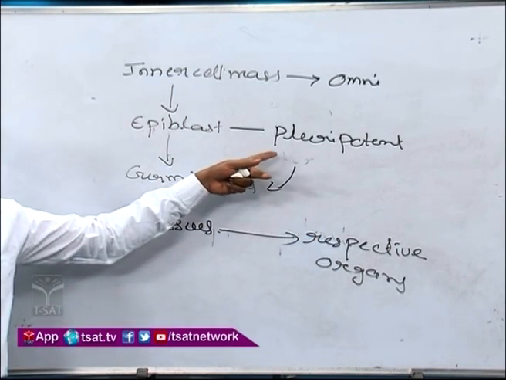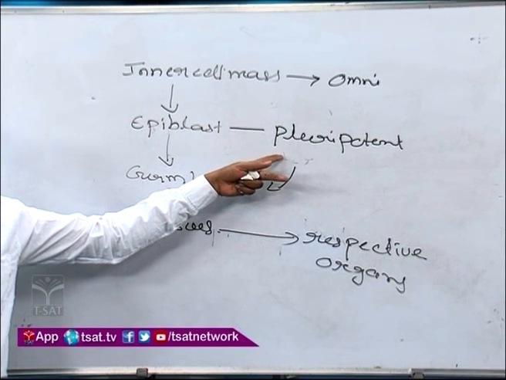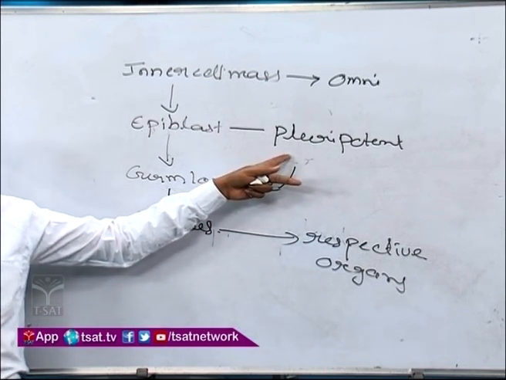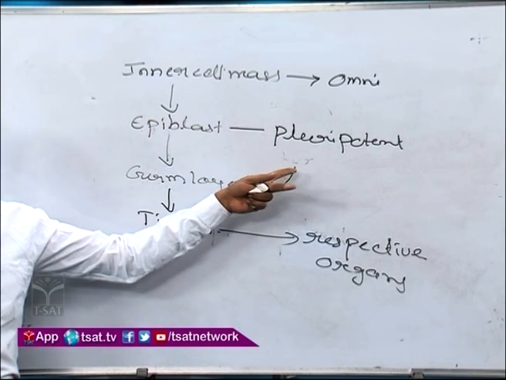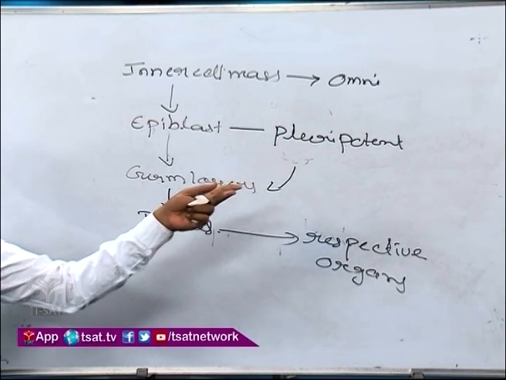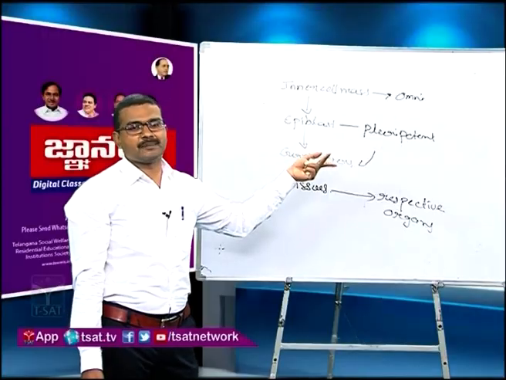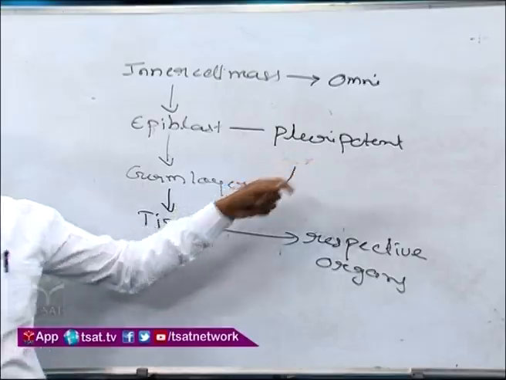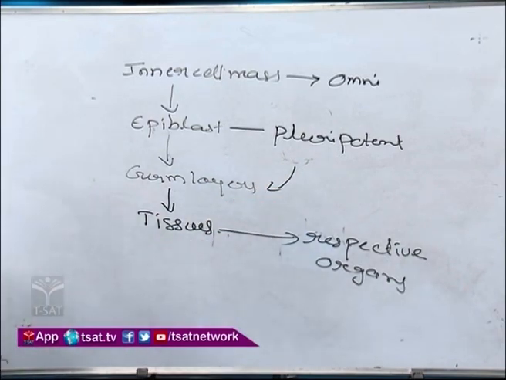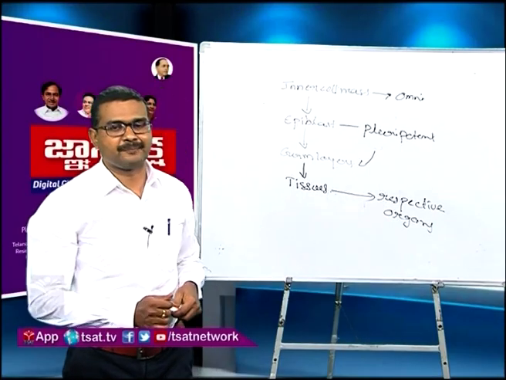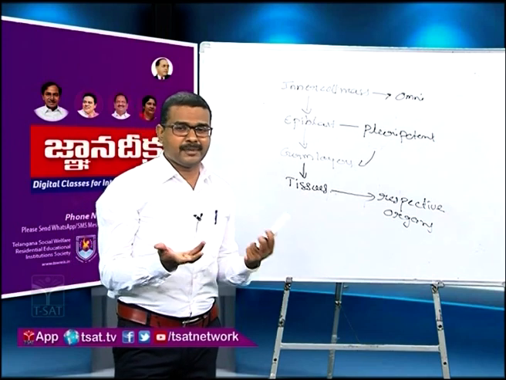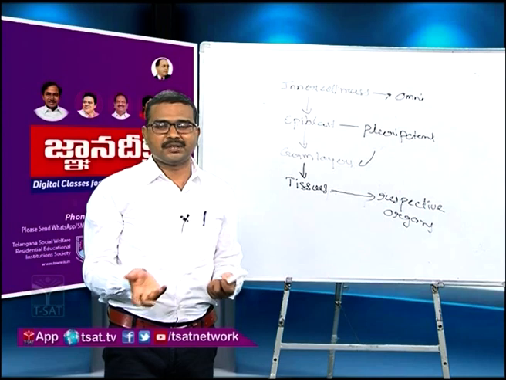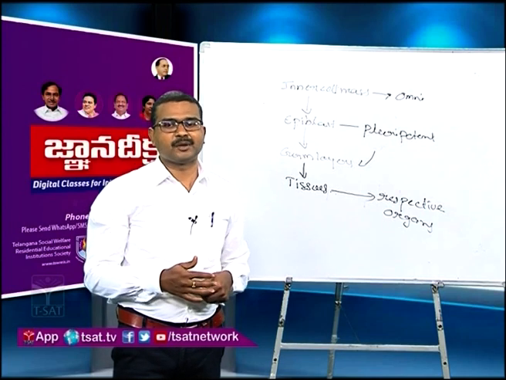Pluripotent stem cells reach the umbilical cord and are stored there. If we collect the pluripotent stem cells from the umbilical cord after birth, we can cure some diseases also. That's why omnipotent stem cells and pluripotent stem cells are called embryonic stem cells. Embryonic stem cells are not visible in adults after birth; we can't see pluripotent or omnipotent stem cells after birth.